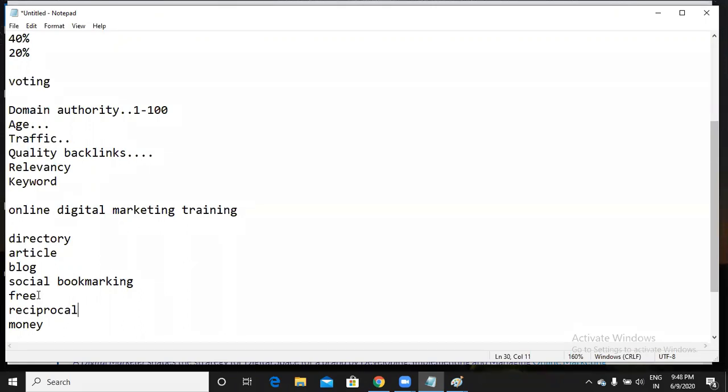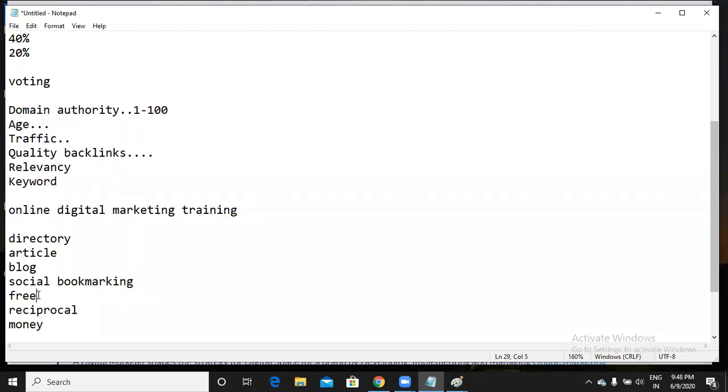Free means if Meena asks me to give her a backlink, I will give it free. So I don't charge any money and I don't ask for reciprocity. I just give her a backlink for free, without charging anything. So I'm just redirecting my customers to her website for free.